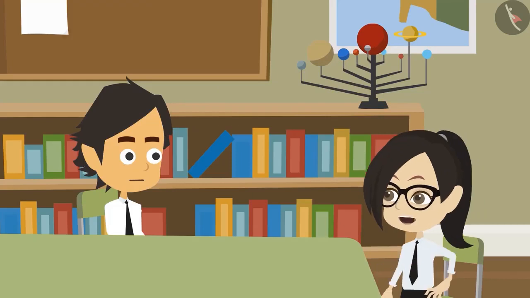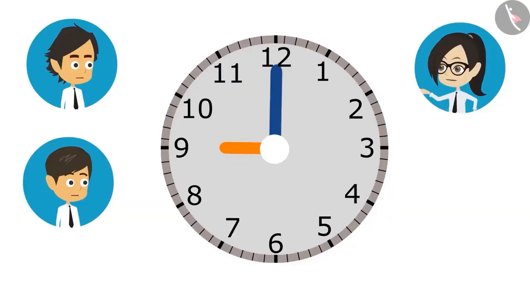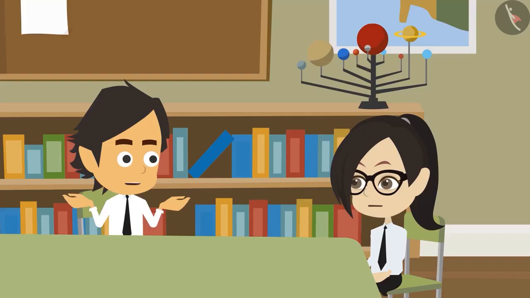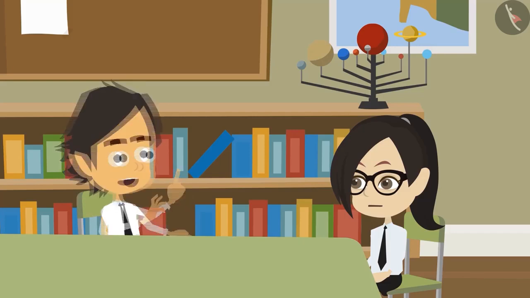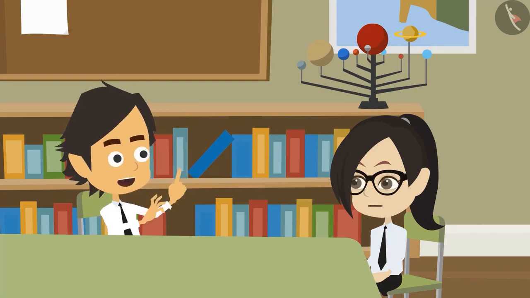Ayushman, then can I say that when you start from home, the time is 12 minutes past 9 o'clock? How? See, when you start from home, the minute hand is at 12. So that is 12 minutes past 9 o'clock, right? How is this possible? How can I reach here before time when I start walking at 12 minutes past 9 o'clock?